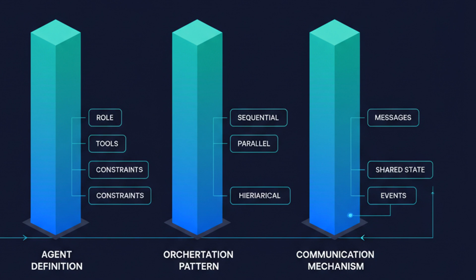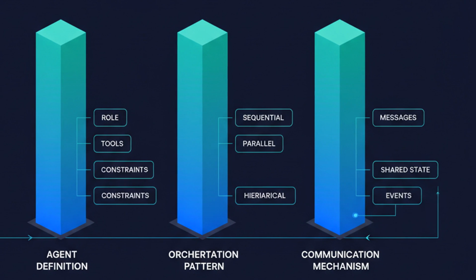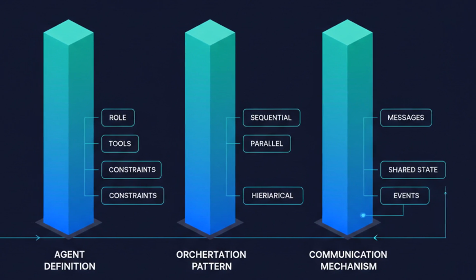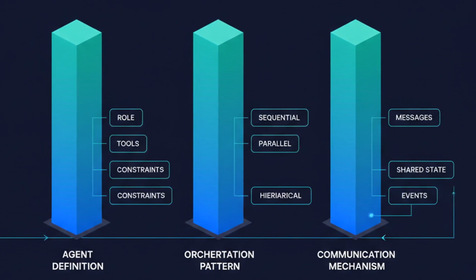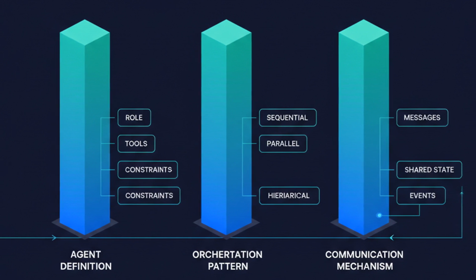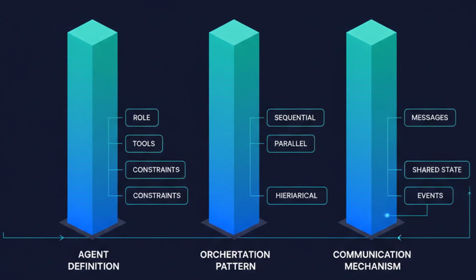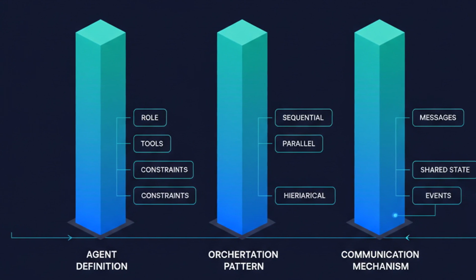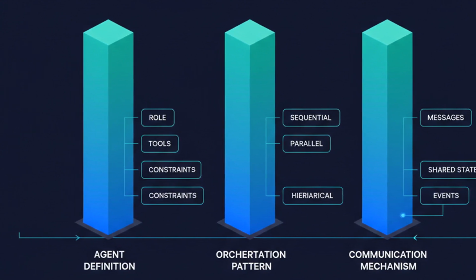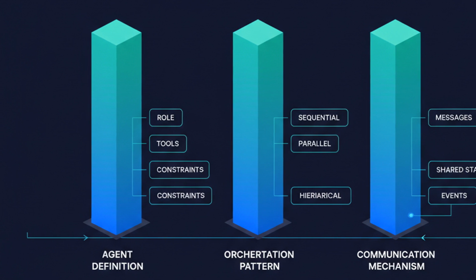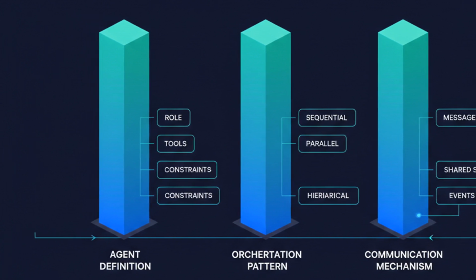Think of multi-agent systems like a well-run engineering team. You've got specialists, a researcher, a writer, a critic. You've got a manager who delegates and synthesizes. And you've got protocols, how they communicate. What happens when someone's stuck? How conflicts resolve? The three pillars are agent definition, orchestration pattern, and communication mechanism. Nail all three and you've got a system. Miss one and you've got chaos.